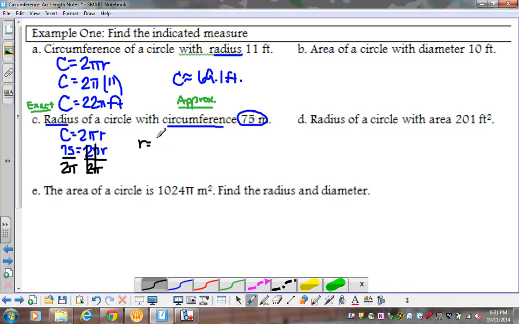So r equals. My exact value, no decimals and keeping pi in my answer, would be 75 divided by 2 pi meters. That would be my exact. My approximate would be if I type this into my calculator. Once again, make sure you put 2 pi in parentheses if you're going to put it in your calculator just like this. We're going to take 75 divided by, in parentheses, 2 pi.